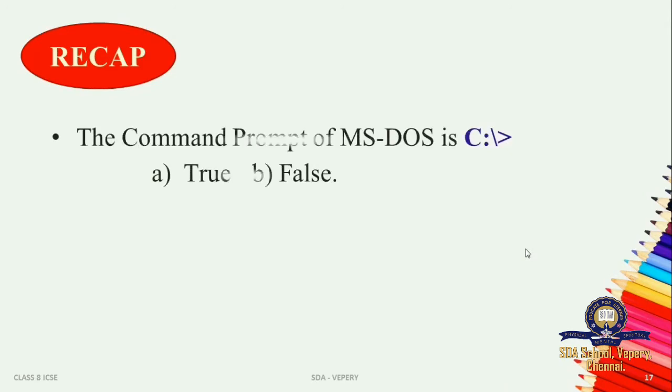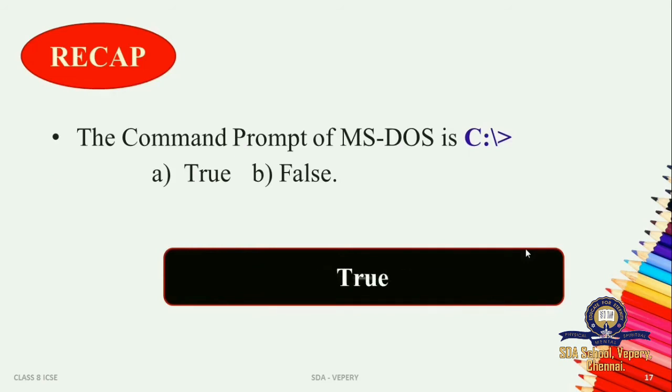Now, another question. The command prompt of MS-DOS is C:/prompt. So, is this the way it is displayed for you in the command prompt? Yes, true. It is displayed for you in this format only. Right? So, the answer will be true.